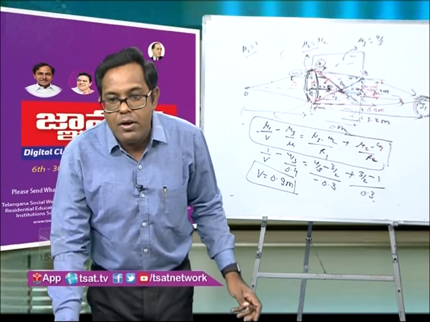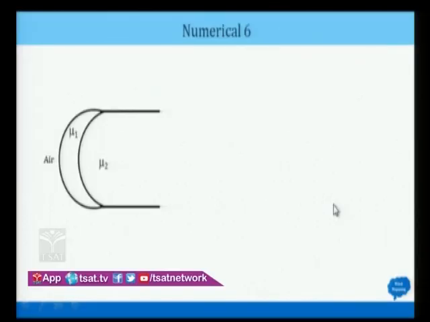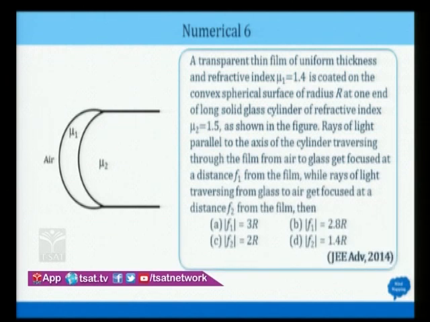Okay, that's good. Now let us consider again a very good question. And again, you see why I am taking this topic and why I am very much interested in taking this topic. Again it is a multiple choice question which came in JEE Advanced 2014. Read this question very carefully, then we will discuss it.